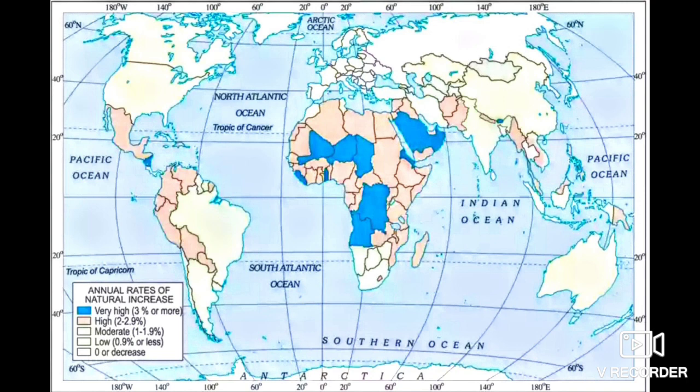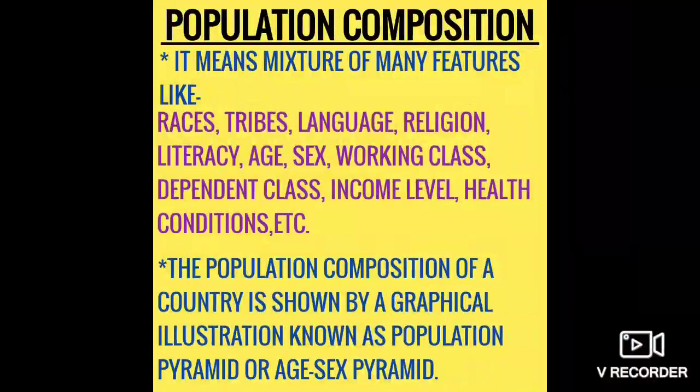Now these areas are according to the natural increase. It means that after seeing the birth rate, the death rate, and how many people are migrating to other areas, these countries are shown according to that rating, right? So very high population is found where this natural increase is found, where the blue part is shown. And as we go down, the colors are also becoming lighter. Understood, children?